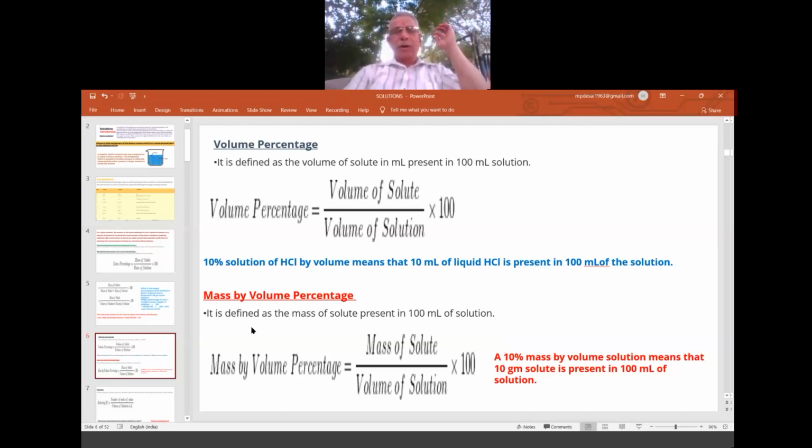Okay. Now mass by volume percentage. Mass by mass, first one. Volume by volume, second one. This is mass by volume. It is defined as the mass of solute present in 100 ml of a solution. So mass in terms of volume. Okay. So a 10% mass by volume solution means 10 gram of solute is present in the 100 ml of its solution. Okay, right. So 10% of glucose is what?